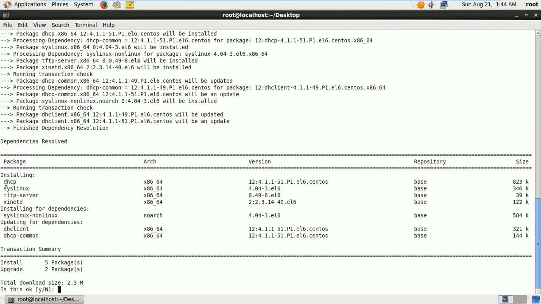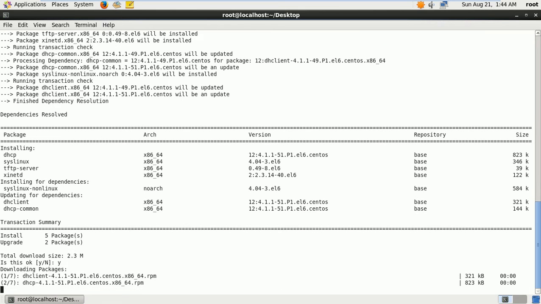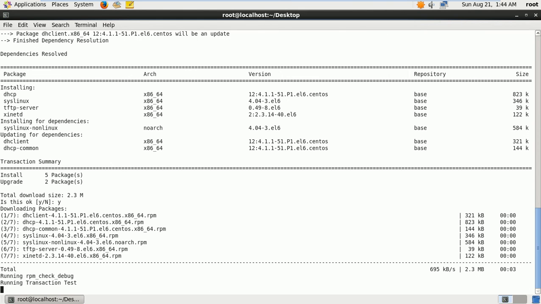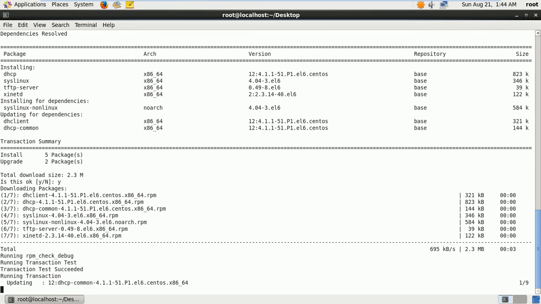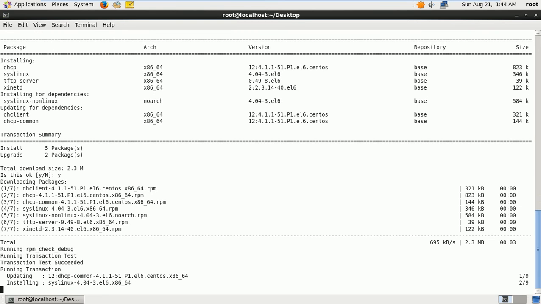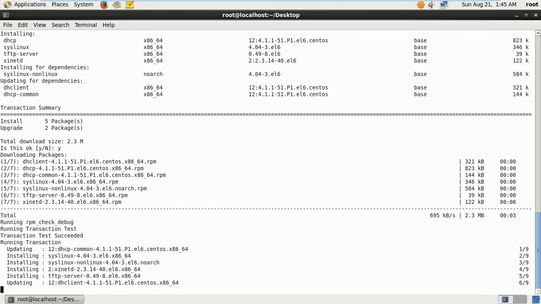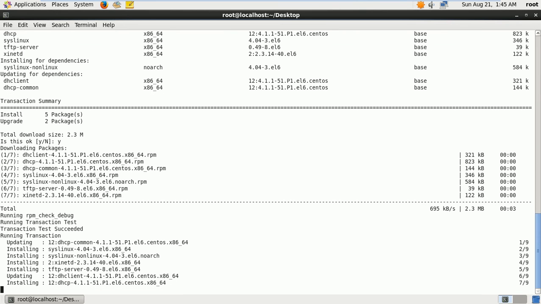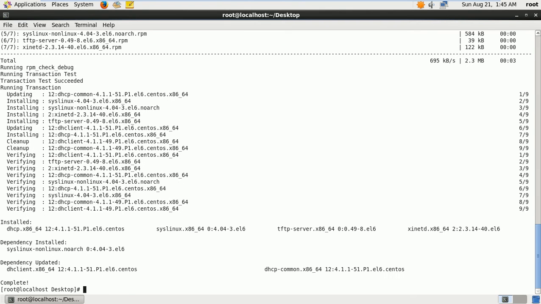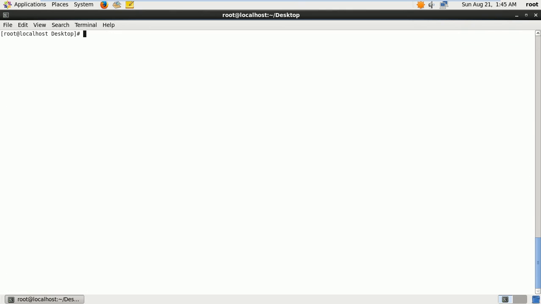Now it installs DHCP, SysLinux, TFTP server and xinetd, which include dependencies also. Press yes. Now all the packages are installed, so step 2 is over. Now we'll go for some other steps.